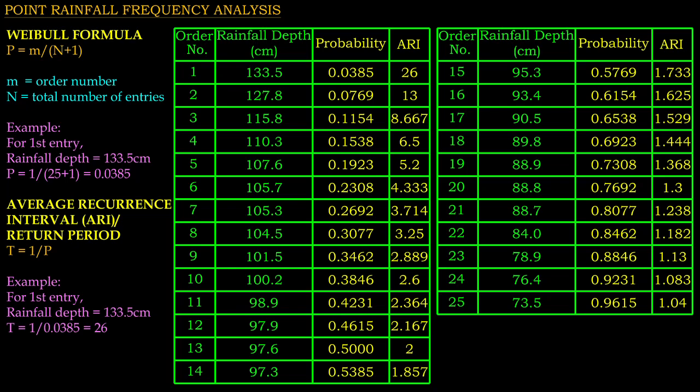For the first entry, ARI equals 26 years. We can say such a record will be hit once every 26 years. In 100 years, we are expected to have about 4 of such occurrences.